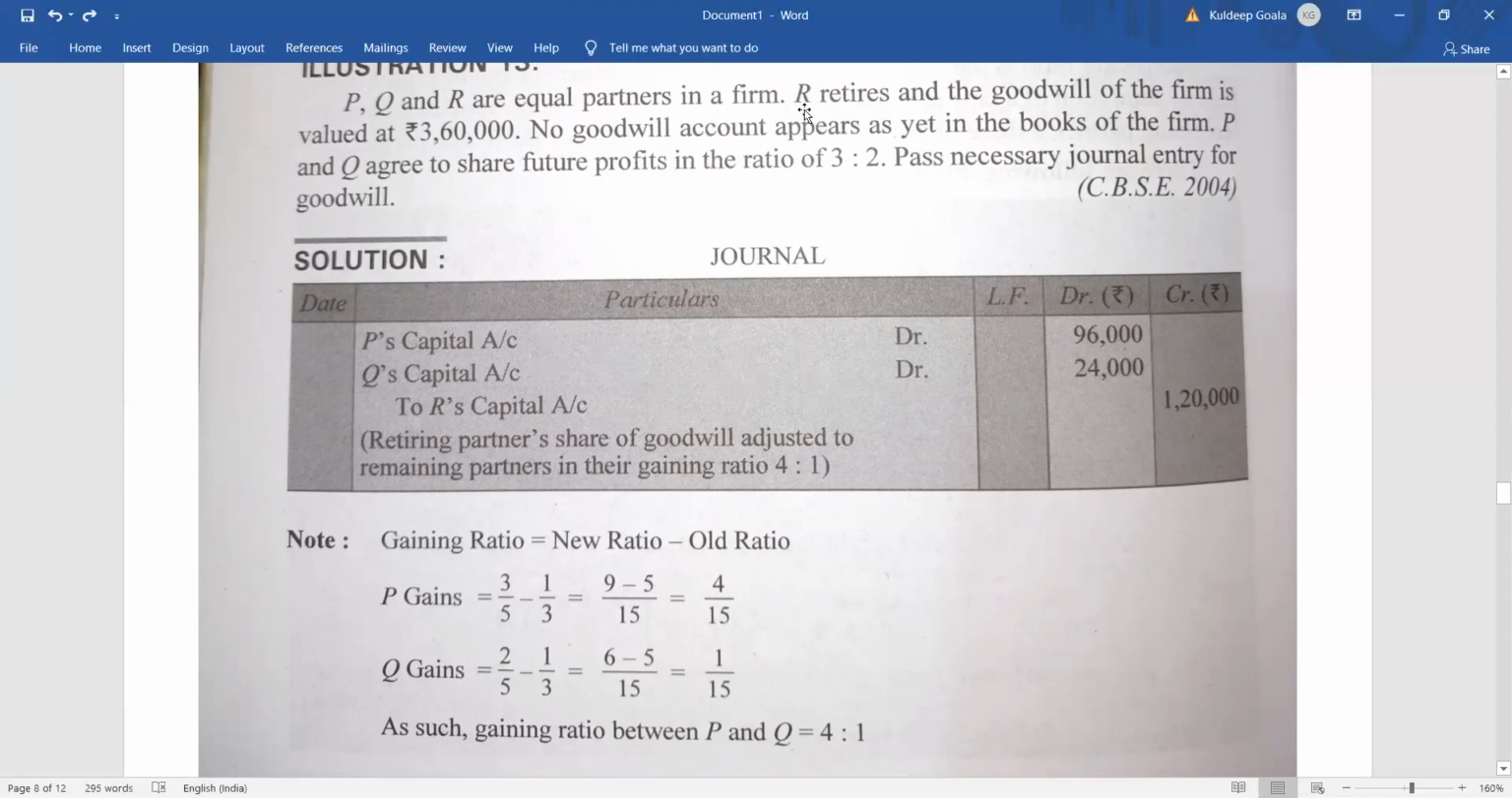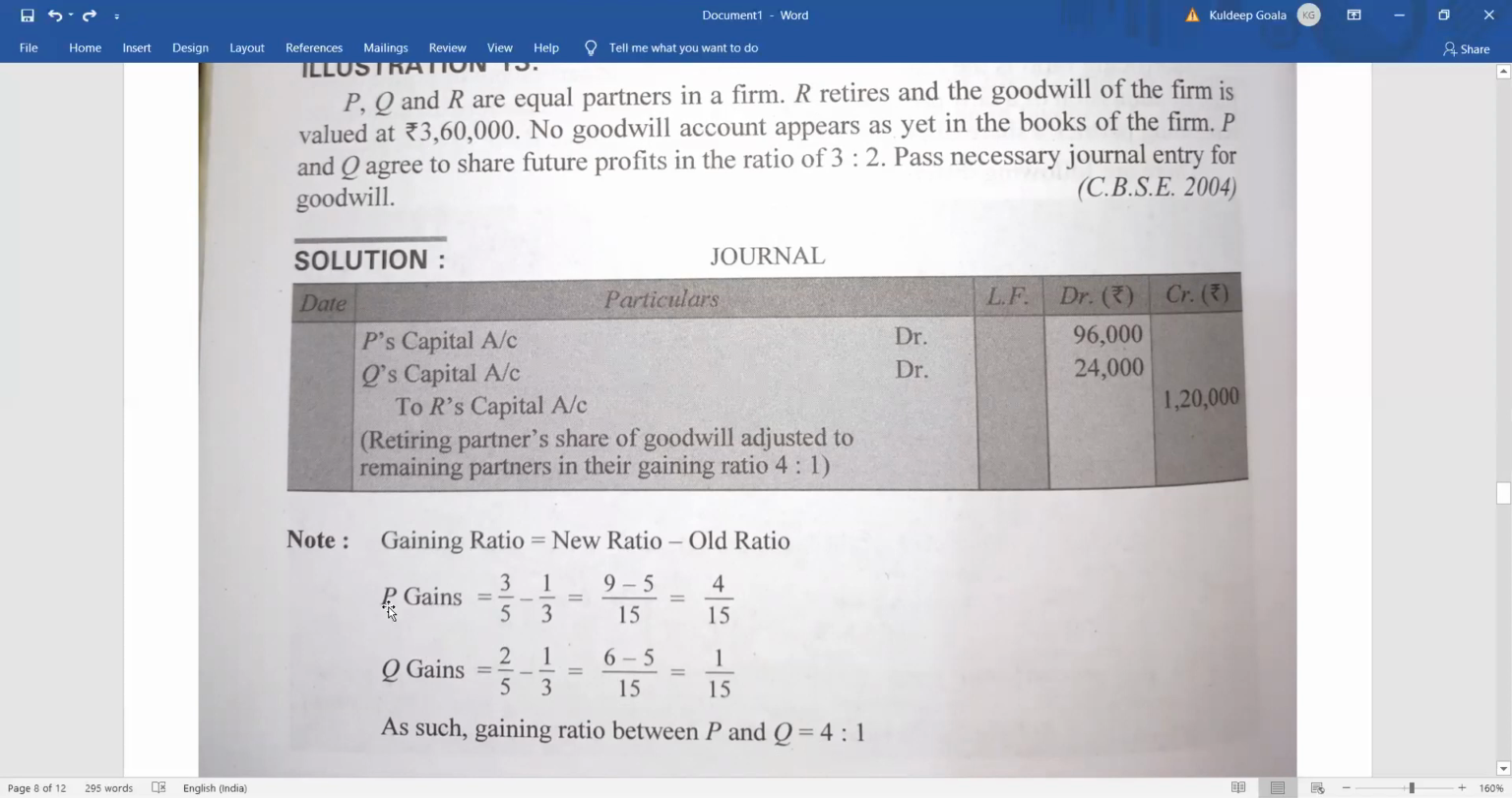So what is his share of goodwill? 1,20,000. As I already told you, 1/3 of 3,60,000. How come 1/3? Because the profit sharing ratio was equal. That means R was having 1/3 share. So 1/3 of 3,60,000 is 1,20,000. So 1,20,000 will be given by P and Q in the ratio 4:1.